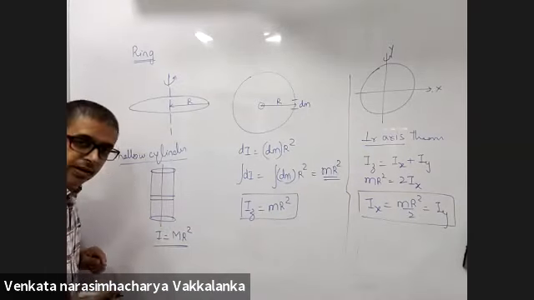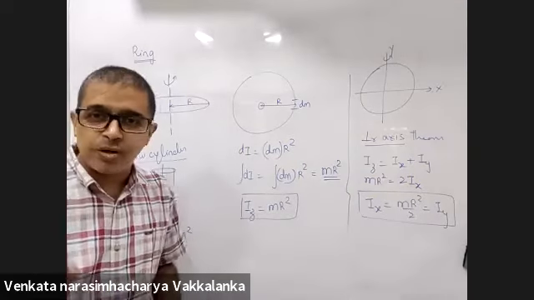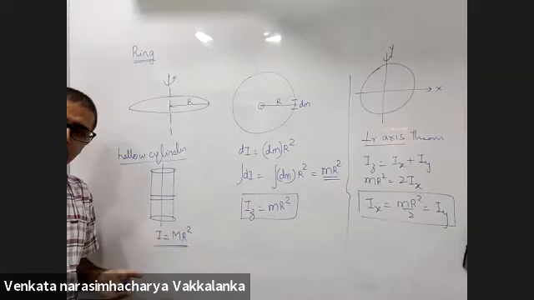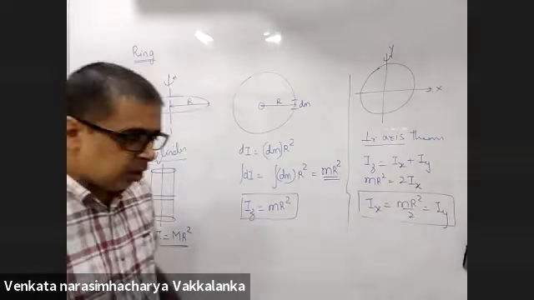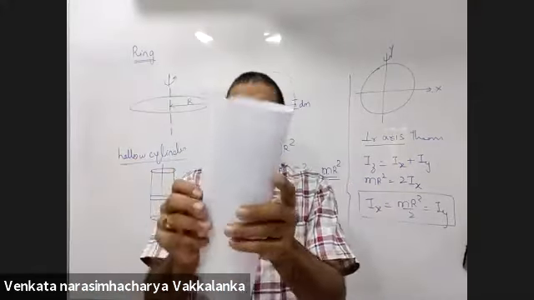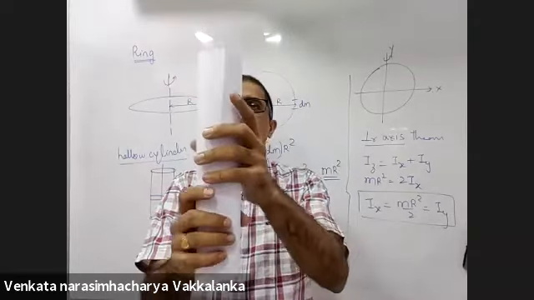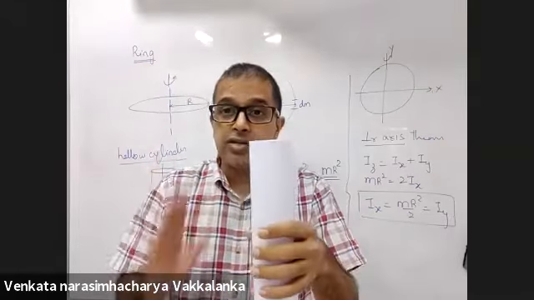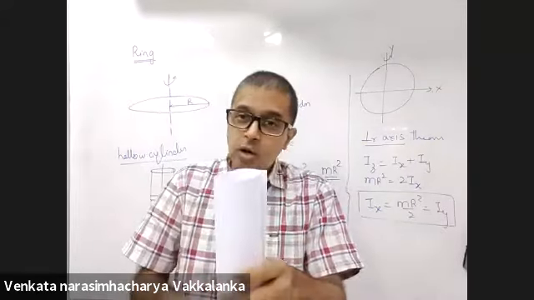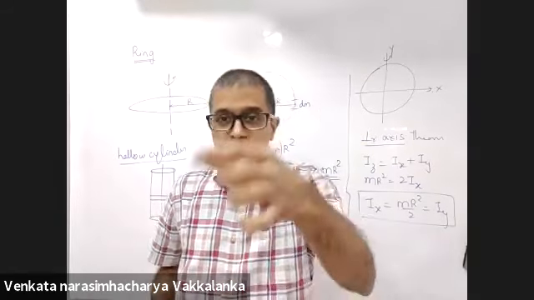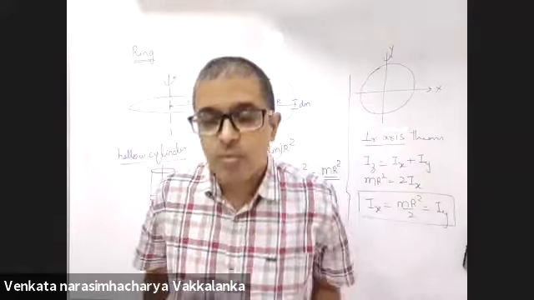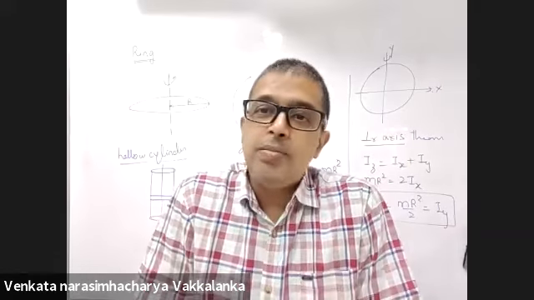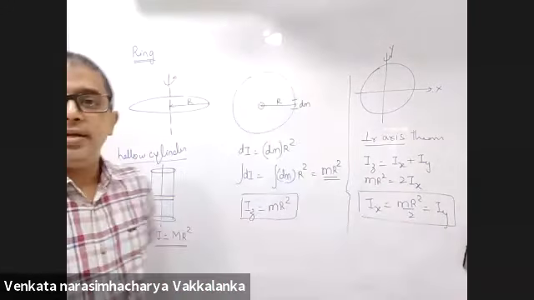Consider one small element. It will be dM R square, because one element of a hollow cylinder is a ring. Adding up all the rings will be capital MR square. So if you take a hollow cylinder and rotate it about the axis, the moment of inertia about this axis will be MR square. Why? How did you get the hollow cylinder? By piling up one ring over the other. Summation of the moment of inertia of all the rings. Radius is constant, so only mass should be added. So MR square.